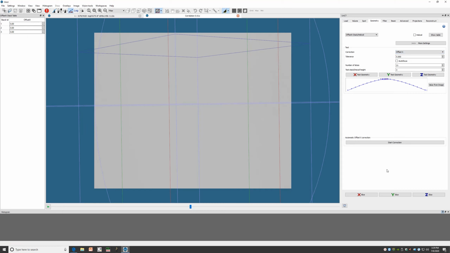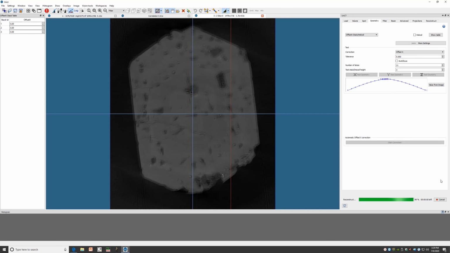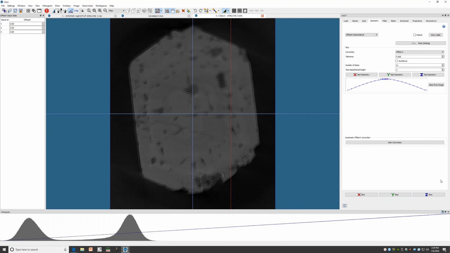A good first step is to take a z-slice or y-slice in order to visualize what the correction needs to do. And so when I do this, it's going to just reconstruct one slice instead of the entire volume in order to save time. So we can see in this slice that we've generated a double edge.